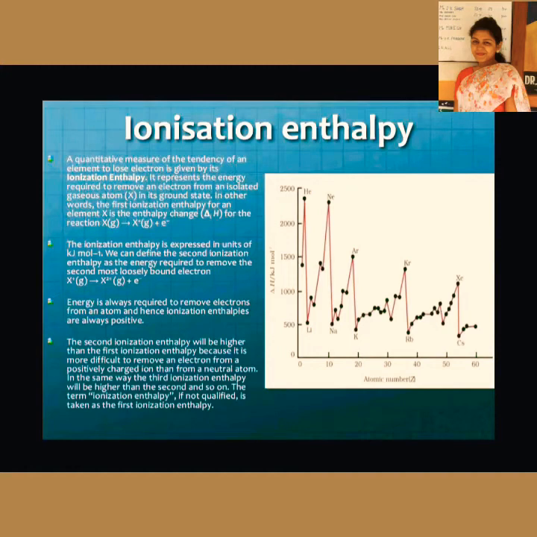And when you are removing the second electron and also the third, what is happening? The number of protons remains as it is. Electrons are decreasing. So the protons or the nucleus will exert more force on the electrons. So the second ionization enthalpy will obviously be greater than the first ionization enthalpy.